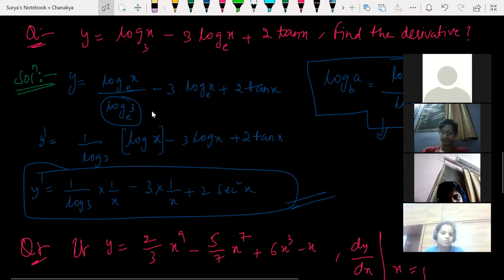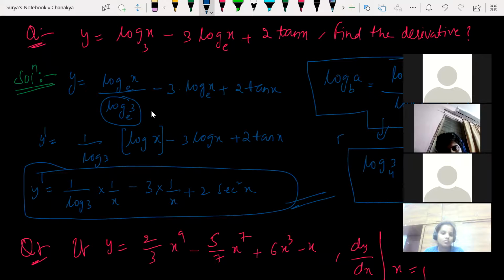Now let me ask a question here. Tell me, log 3 base 4. This can be written as what? Log 3 base 4 can be written as log 3 base e divided by log 4 base e. This is how I can write it. So this is how I just converted the given question.